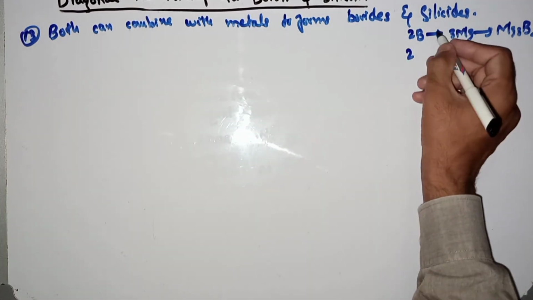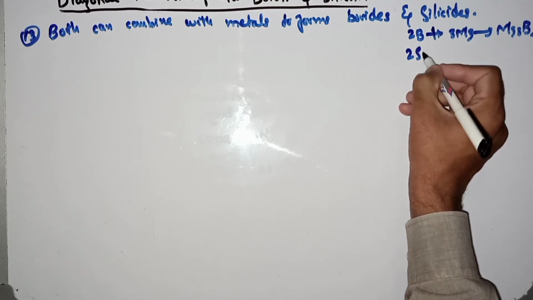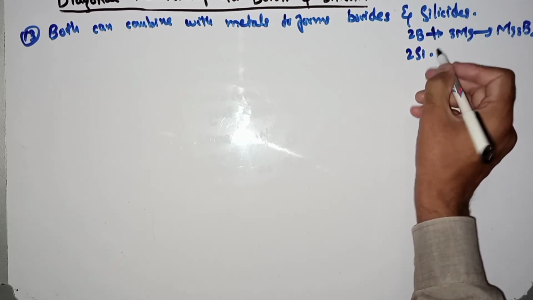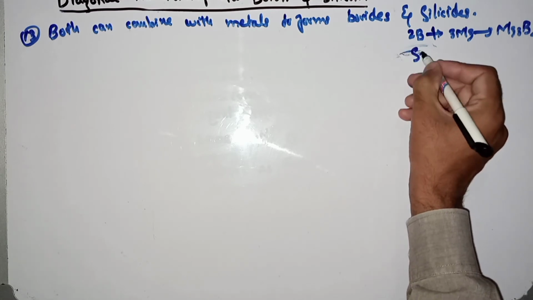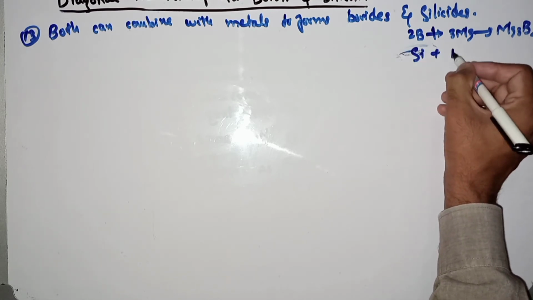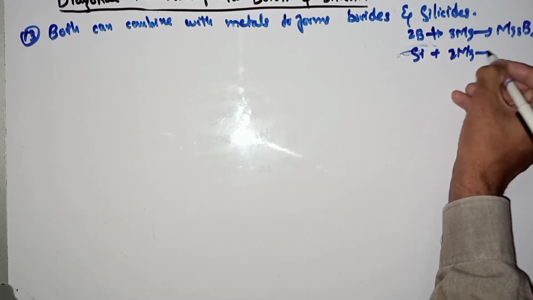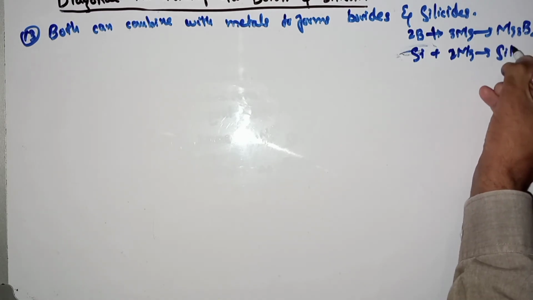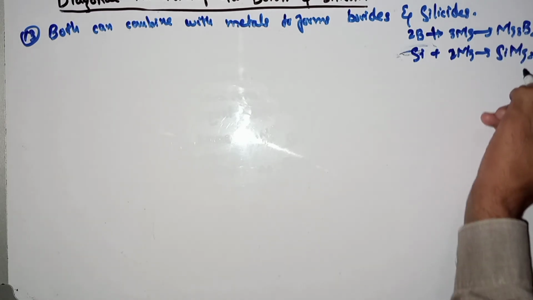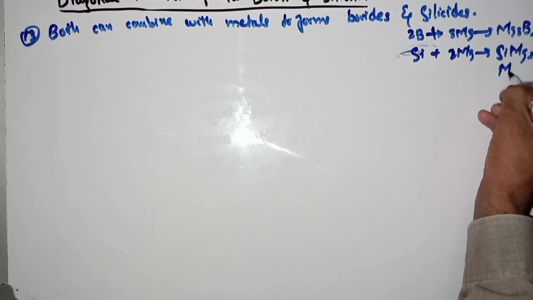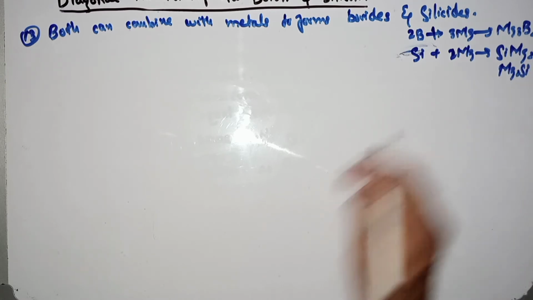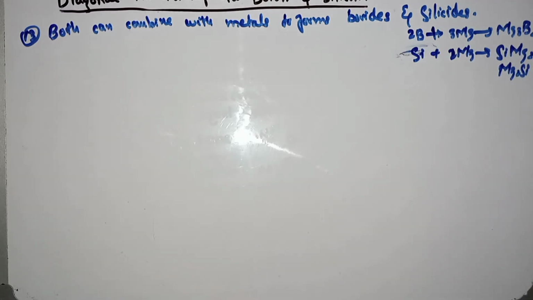Similarly, when silicon combines with 2Mg, it produces Mg2Si. This is a silicon compound formed by combining with metals.